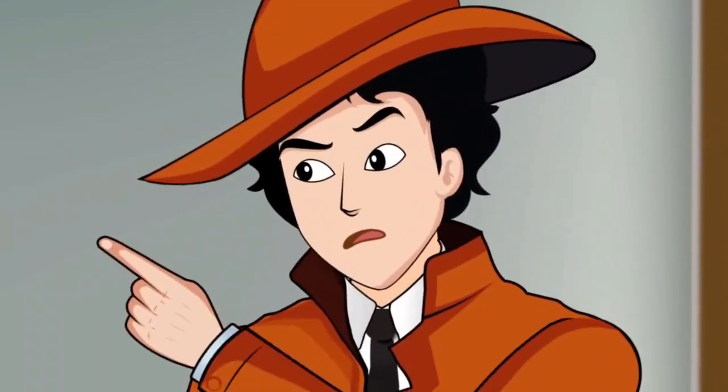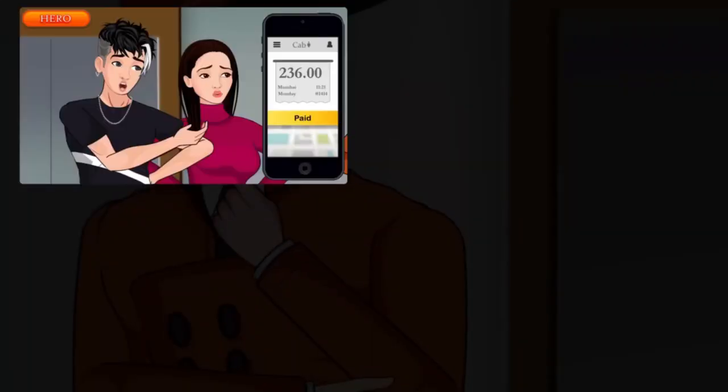Mayhul cross-checks everyone's statements and figures out who the murderer is. Can you figure it out?